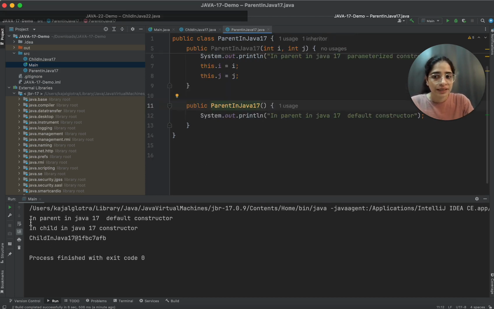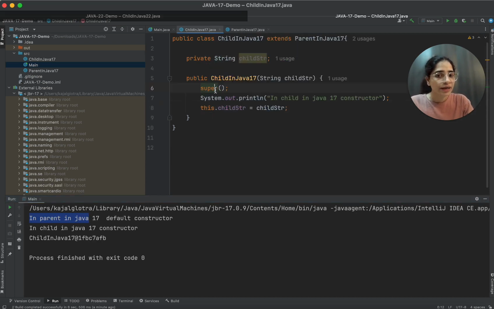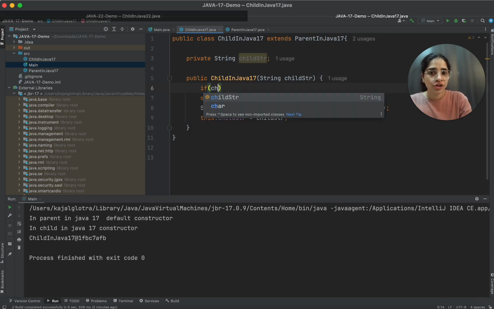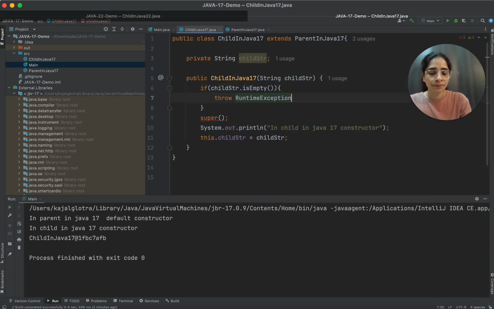You can see this line is getting printed: in parent in Java 17 default constructor. This line is printed once the object of parent has been created. Now this statement is getting printed in child, and then it returns the child. I want to check if child string is empty.